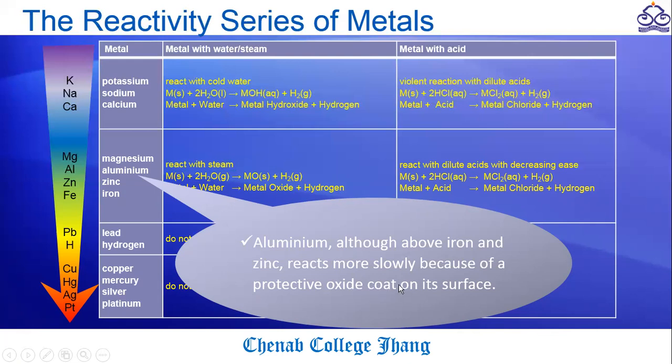So zinc and iron have more reactivity than aluminum in dilute acid. That question is usually asked in your Cambridge exams, so you have to keep it in mind: why is aluminum less reactive than zinc or iron, even though we place aluminum in front of zinc or iron?